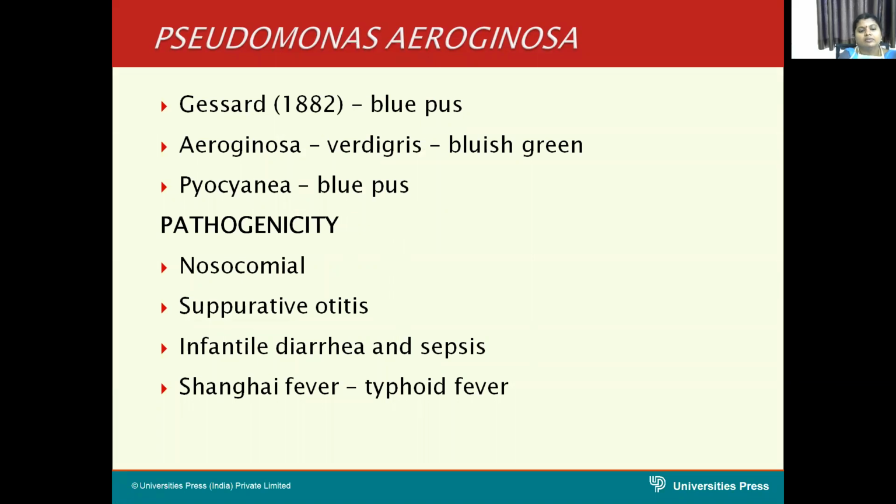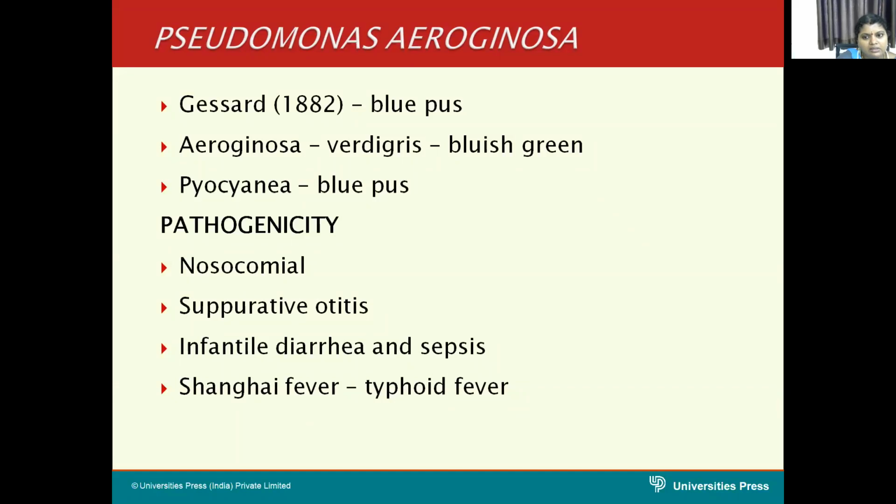Here, if you see Pseudomonas aeruginosa, the blue pus was first described by Gessard, who identified wound infection with blue pus. This is mainly due to Pseudomonas infection, and aeruginosa literally means verdigris, which is nothing but a bluish green coloration. Indirectly, it is also called pyocyanic infection.